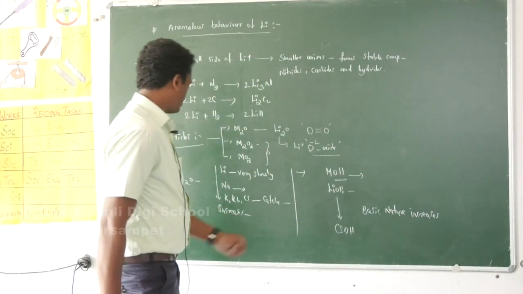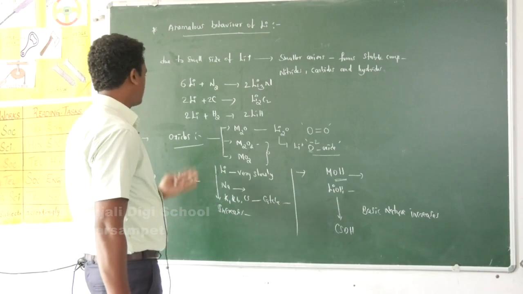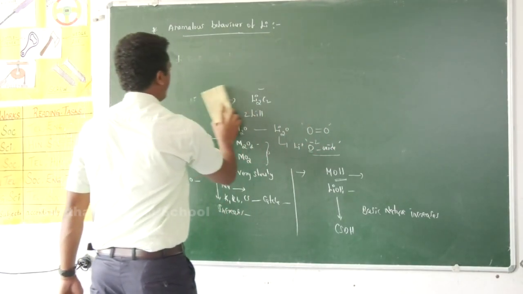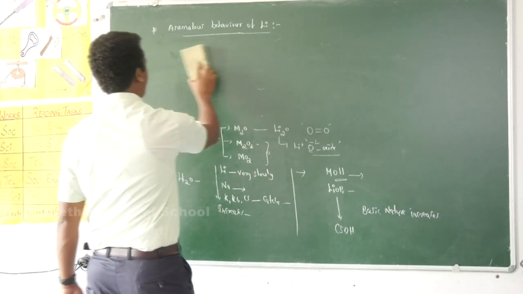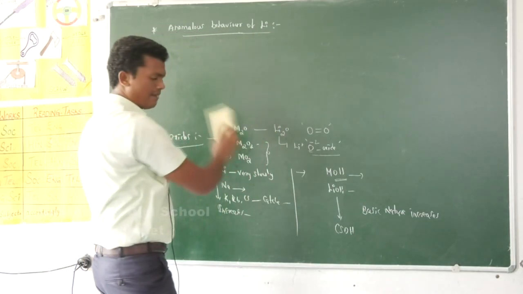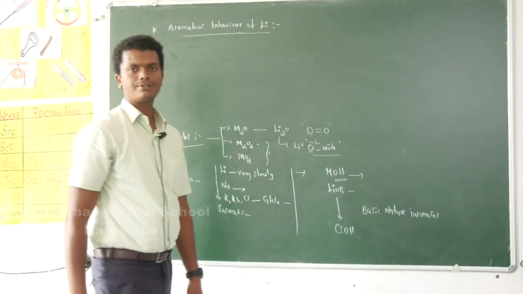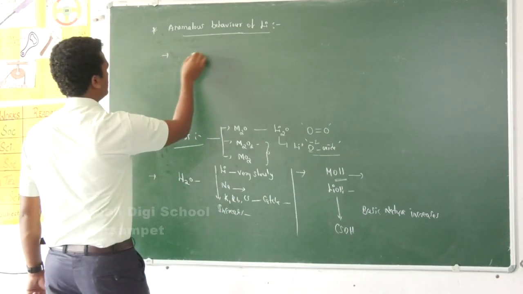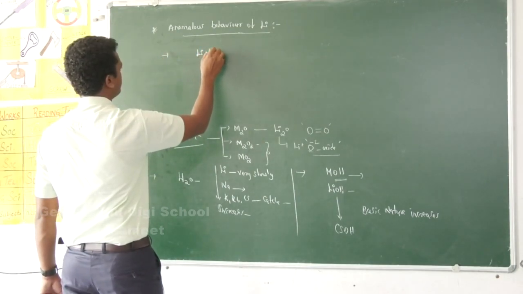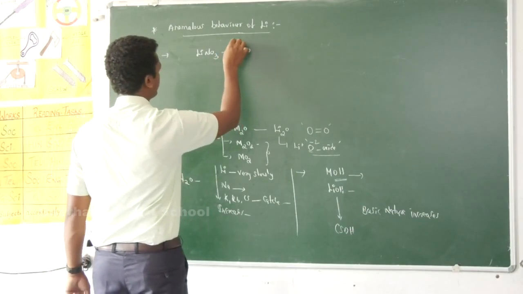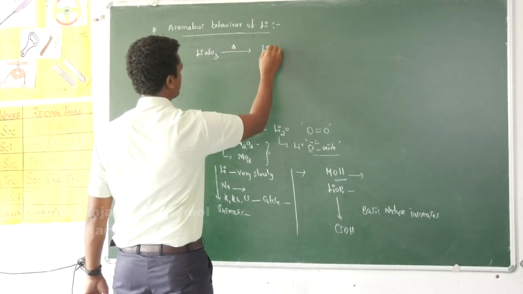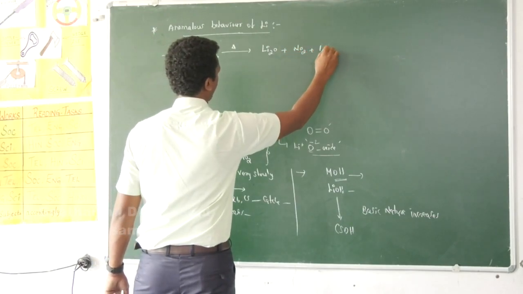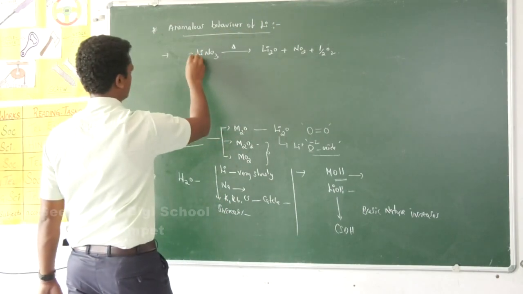That is about hydroxides, reactivity towards water, and oxides. Next, decomposition of nitrates of alkali metals. In that manner, lithium nitrate is different from the nitrates of other alkali metals. Lithium nitrate on heating forms lithium monoxide with nitrogen dioxide, and it also liberates oxygen.